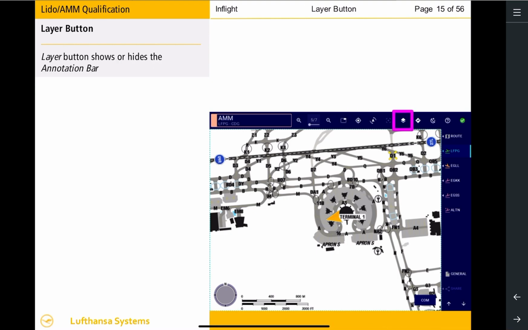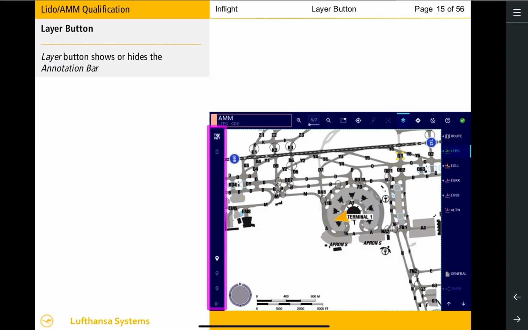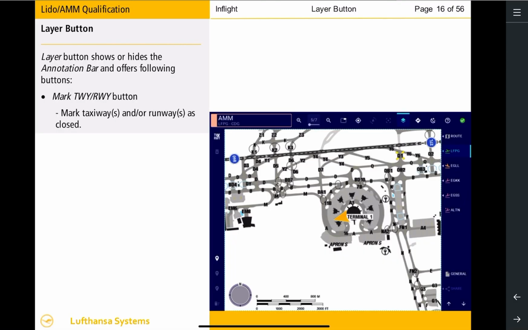The Layer button shows or hides the annotation bar, which offers functionalities to mark taxiways or runways as closed and to annotate airport features on the map. When the Layer button is selected, a toolbar will appear on the left side of the display. To mark taxiways or runways as closed, select the Mark Taxiway Runway button.